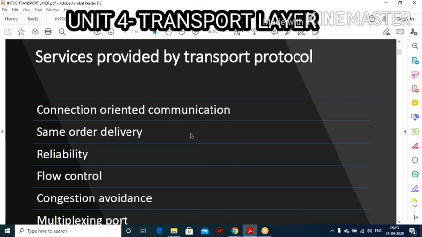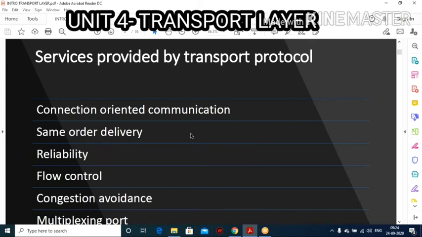So, service point addressing in the OSI model: I will give you the destination address, and also I will assign some port number or port addresses. These two happen at the internet side. And for the communication side, I want to use a protocol, so here we are using the TCP and IP protocol, that is internet protocol. Okay, so this is an overview introduction about the transport layer.